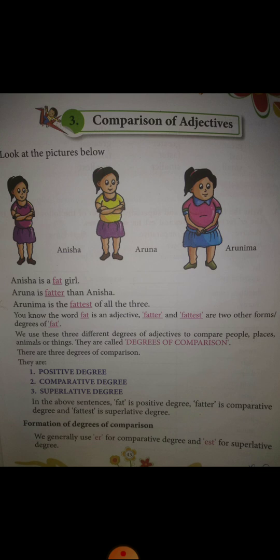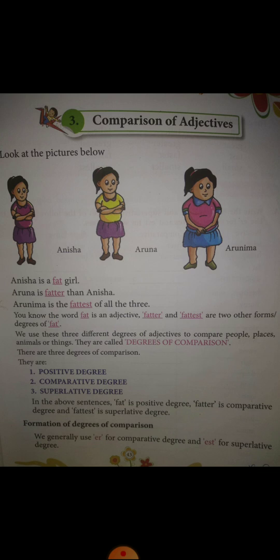Because we are comparing Aruna and Anisha, we're comparing them both, right? So when we compare two things, we add er to it. Alright?